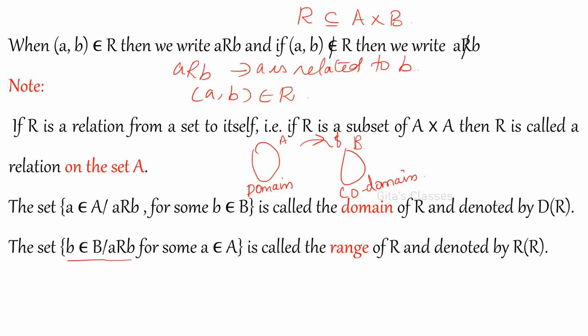Yes, excellent. Range is a subset of codomain. It may be equal sometimes. If it is onto, definitely they will be equal. Range is only the images and codomain is the second set.